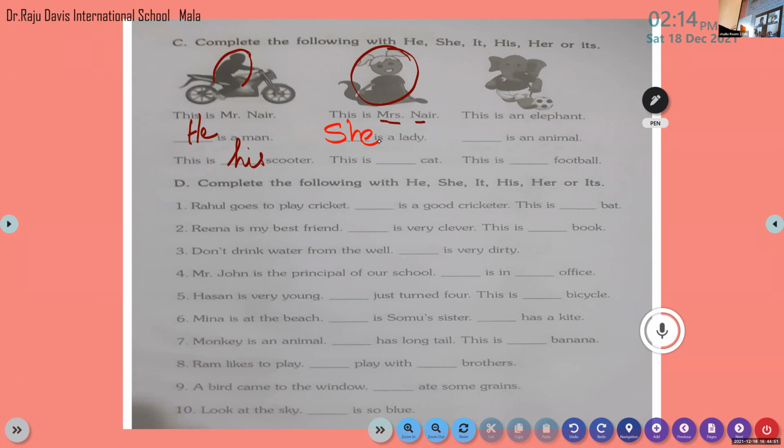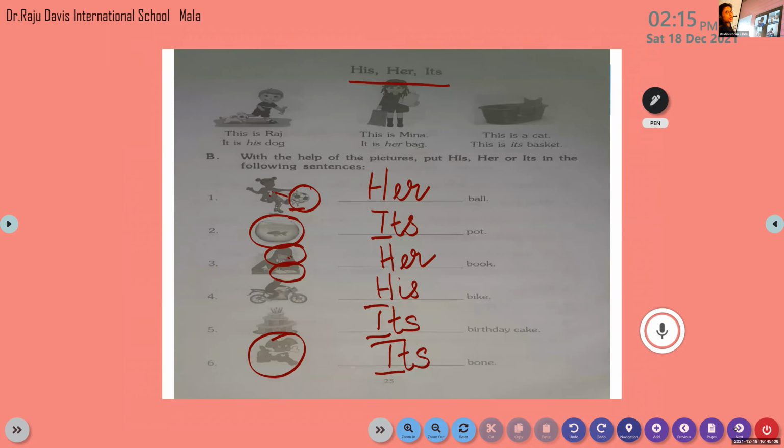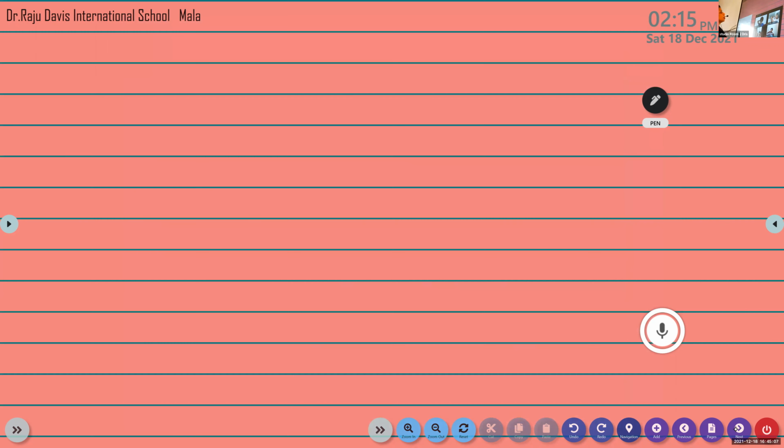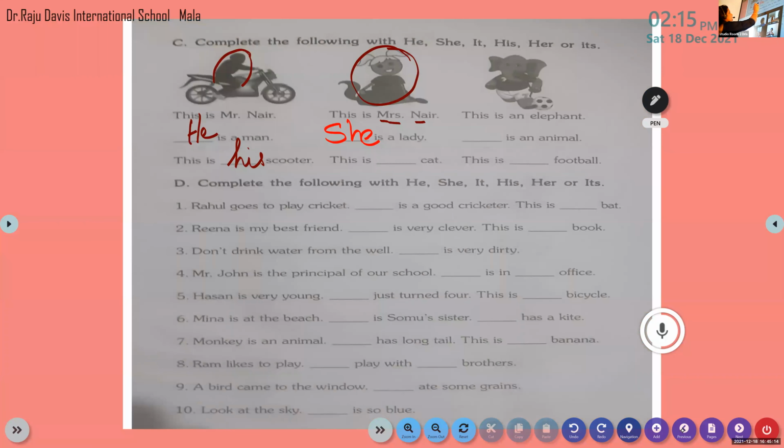Come on, read the full sentence only, then you will understand. This is. Here in the second sentence, my dear children, we are talking about the lady, so we have to use the pronoun she. Okay, so this is dash cat. So here we are talking about the cat. So which pronoun do we have to use there? Her. Yes, this is her cat.